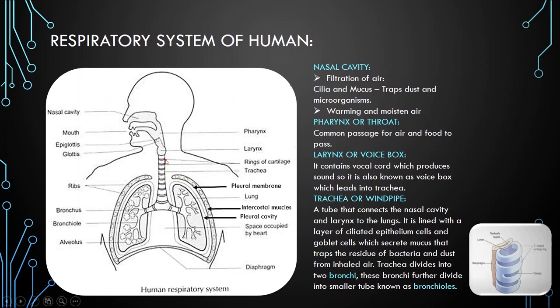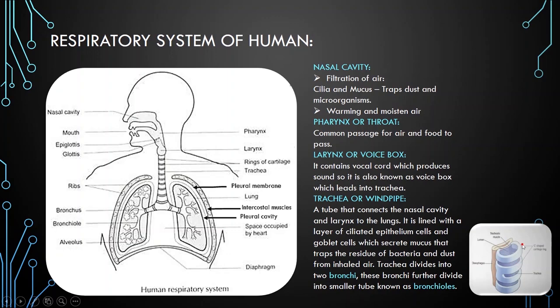Now from the larynx, air is passed into another tube-like structure known as trachea, which is composed of rings of cartilage as you see here. So there is another diagram of cartilage. Here you see the trachea is composed of C-shaped cartilage, and from their backside they are incomplete. There are muscles known as tracheal muscles.